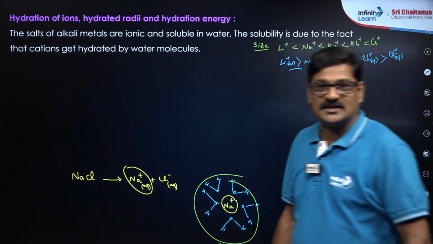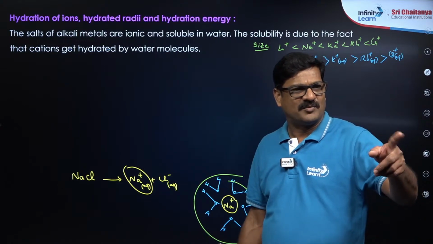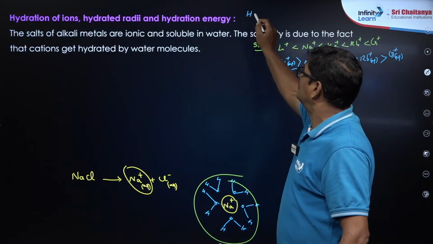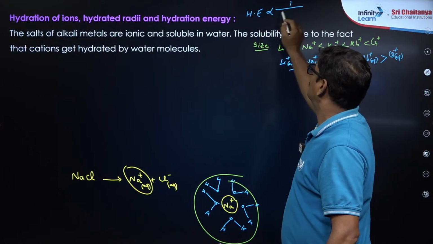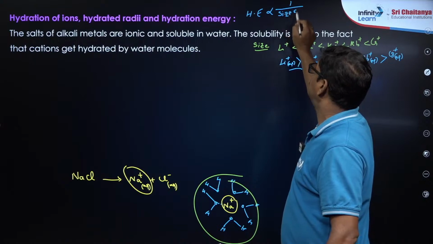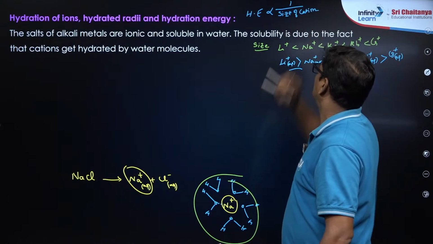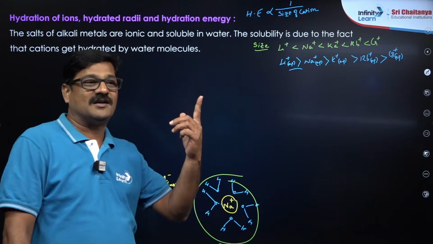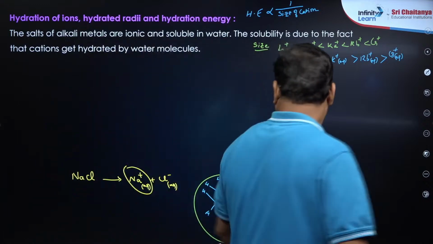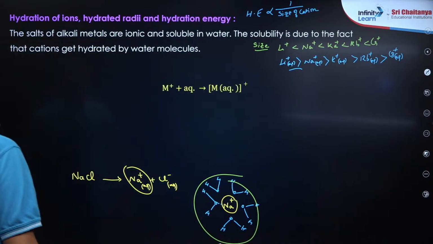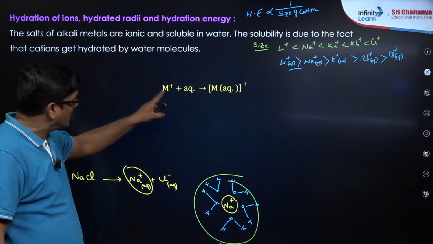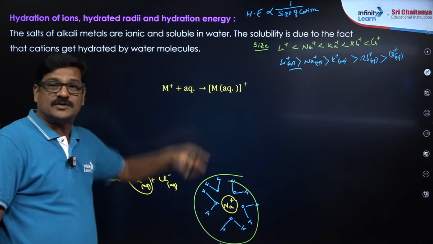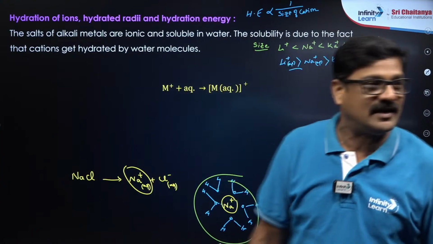So what is hydration energy? Hydration energy is inversely proportional to the size of the cation. Tashwin is correct. If the size is smaller, the hydration energy will be higher; it depends on charge density. Look here: suppose this metal is sodium, potassium, rubidium, cesium, any of them. When it is put in water, it is going to give its cation, a hydrated cation.